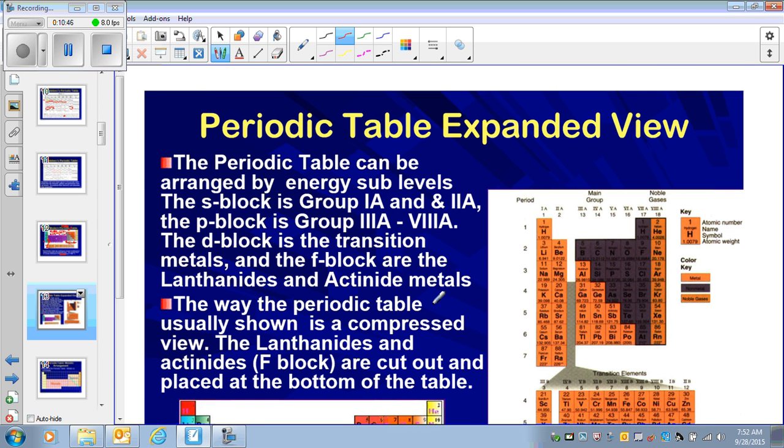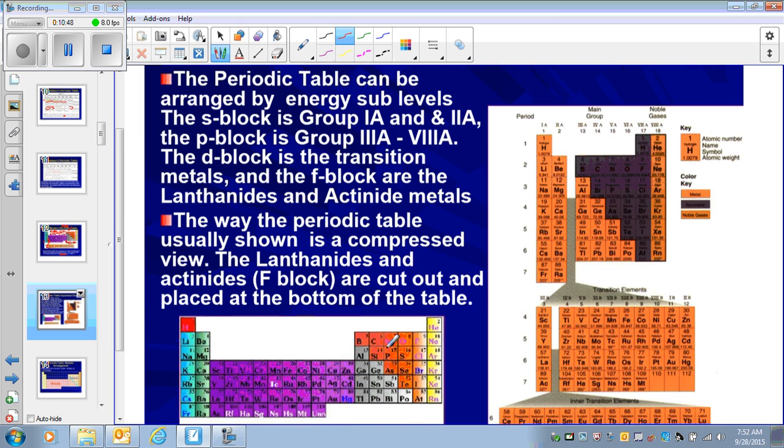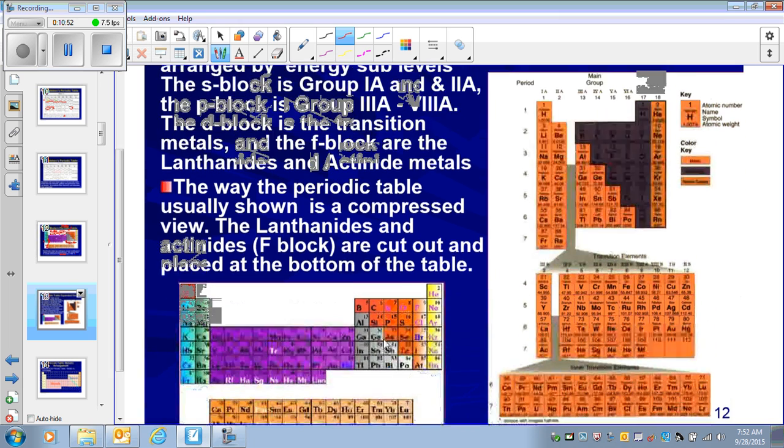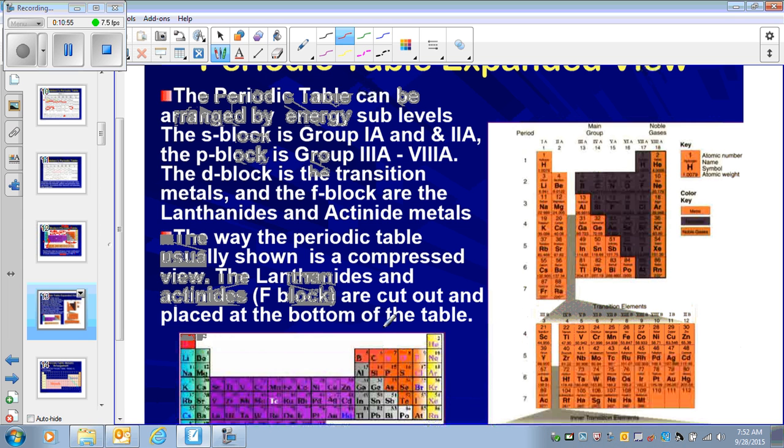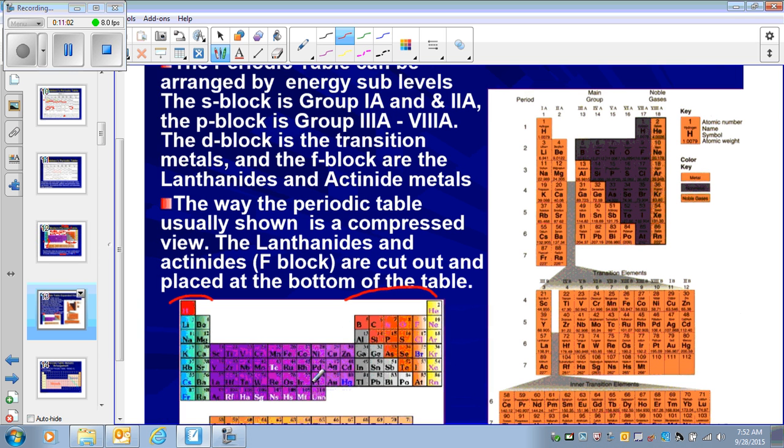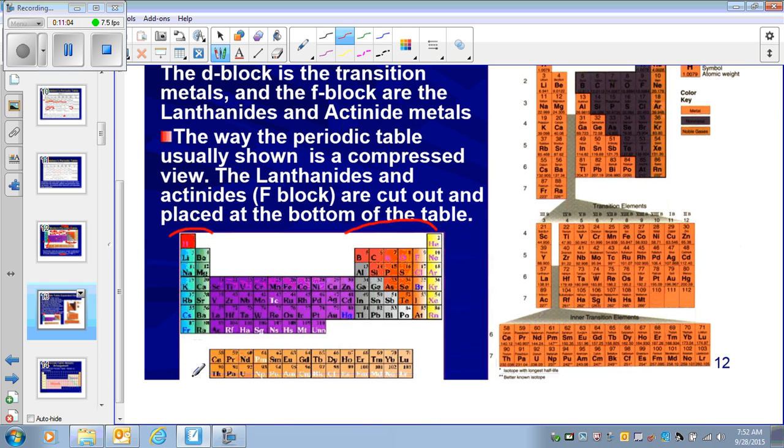The periodic table can also be arranged by the sub-levels. We talked about it earlier when I was talking about atomic structure, that we can talk about s block, p block, d block elements. There is another way of looking at the periodic table: these are the main group elements, and these at the bottom are called the rare earth elements. These are transition elements.